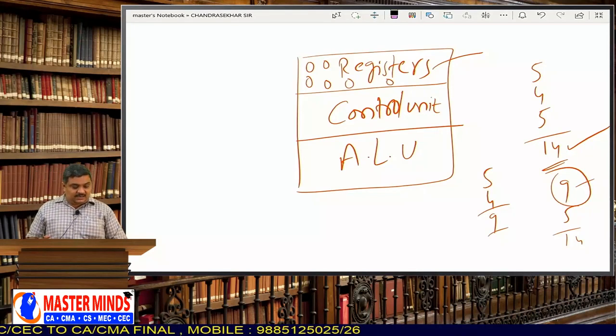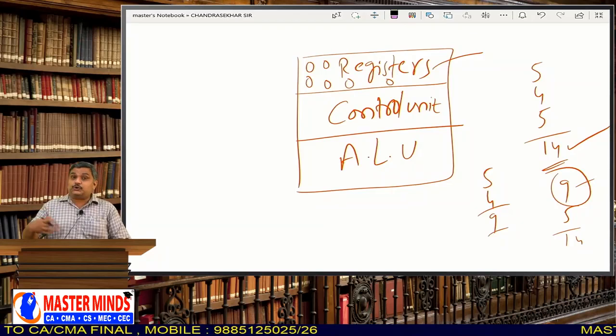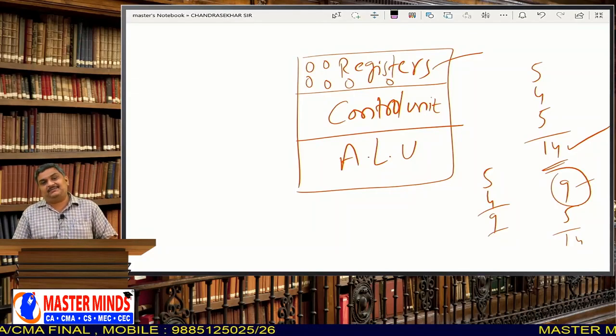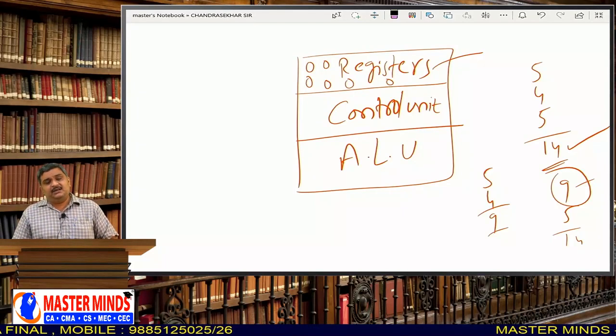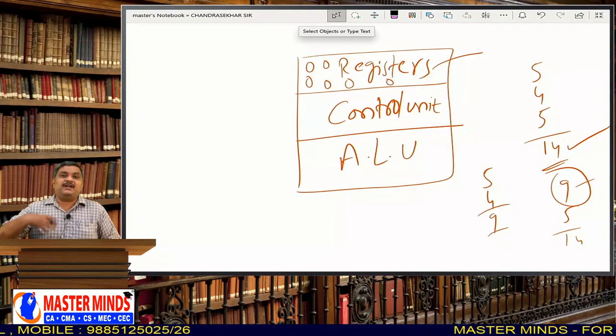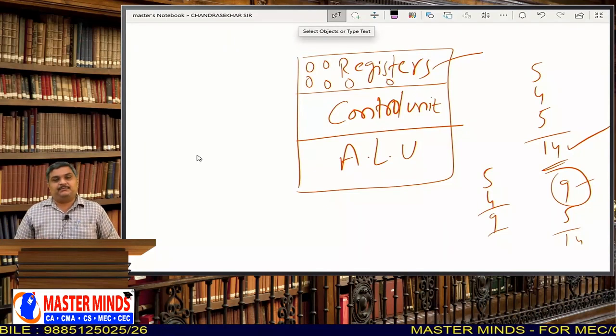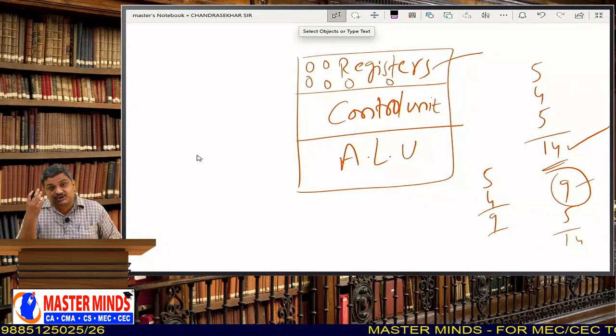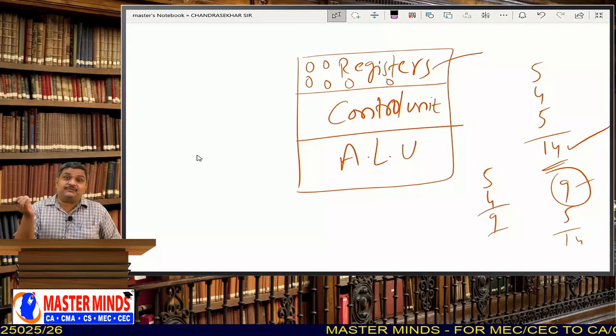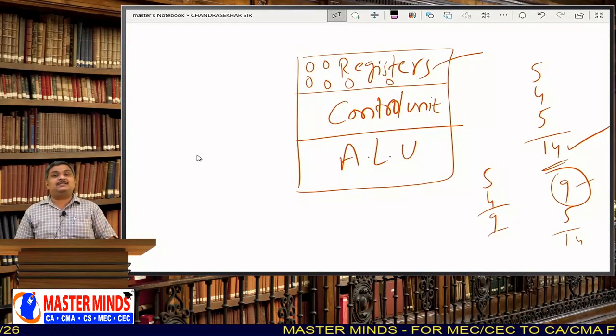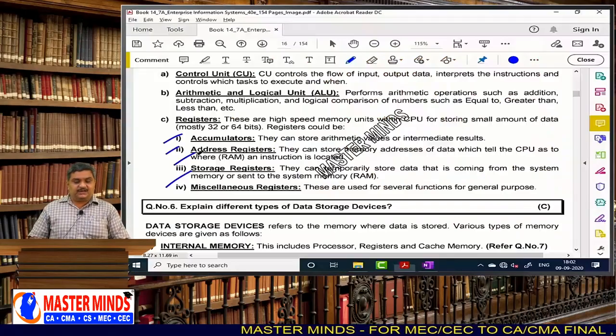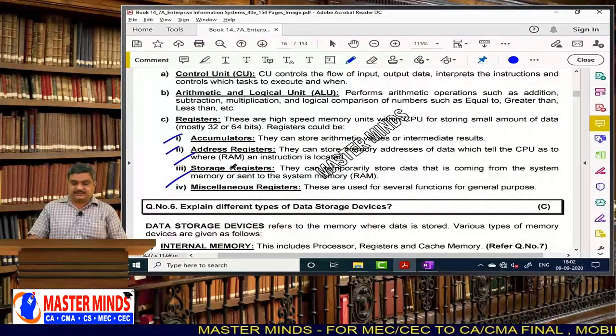Okay. And likewise, there are some registers which are used to store the addresses of the data. In a computer, there will be an address for every data item. So the registers which store the address of the data item are called address registers, and there are many other registers.